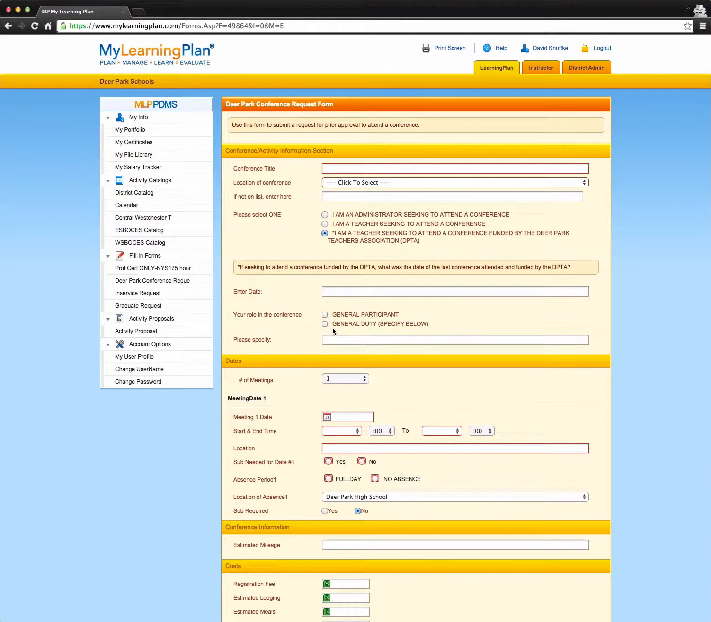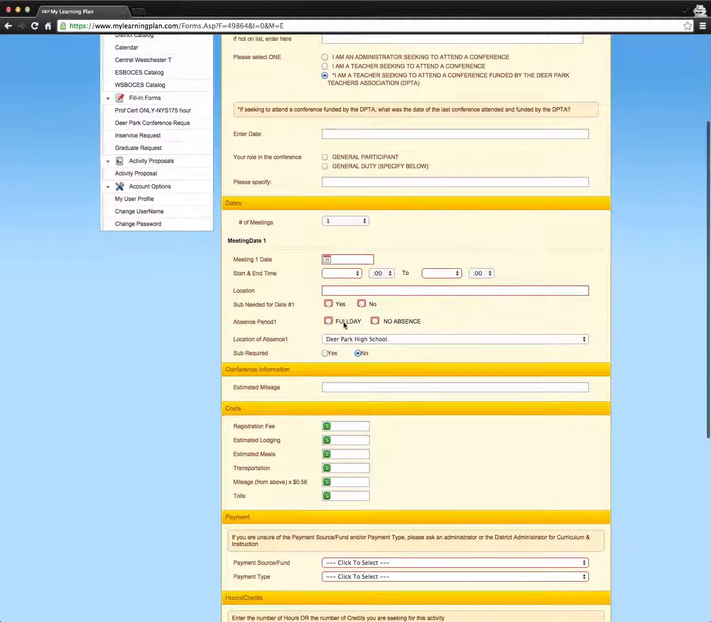You're then going to continue to fill out the rest, all of the dates, all of the things, do you need a sub, all that sort of stuff. You can put in the mileage. Mileage is reimbursed at the rate that is on the DPTA website, conference request page. You're going to put in your fee, your lodging, your meals, transportation, mileage, and tolls.